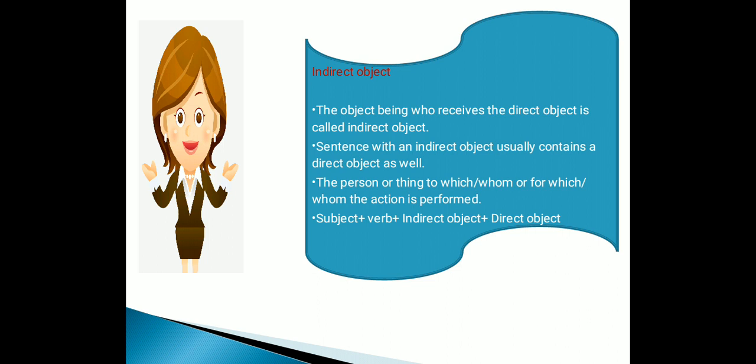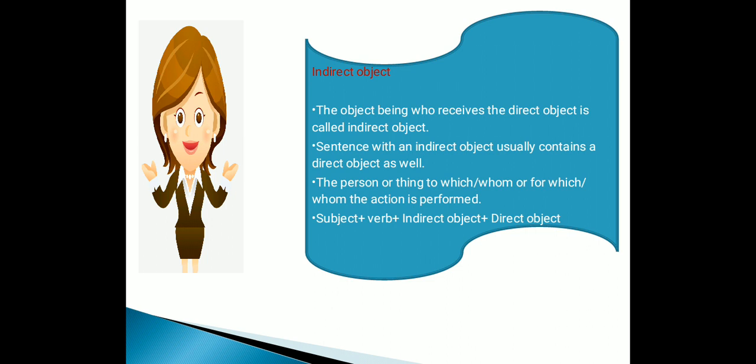Okay, so the indirect object means the one who receives the direct object. The direct object is the one who receives the action, right? But the indirect object is the one who receives the direct object. In order to have an indirect object in your sentence, you must have a direct object. Remember, okay? If your sentence doesn't have a direct object, it can never have an indirect object either. So always remember it, okay?